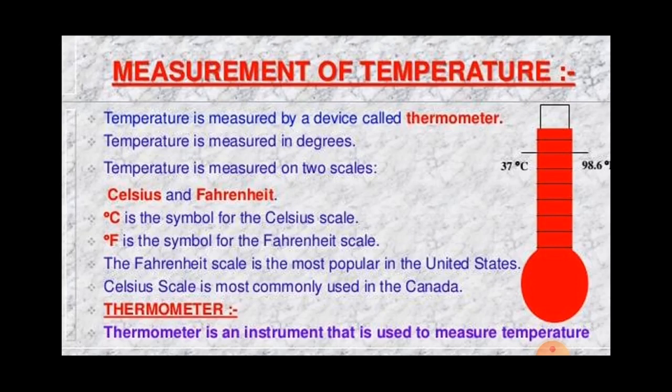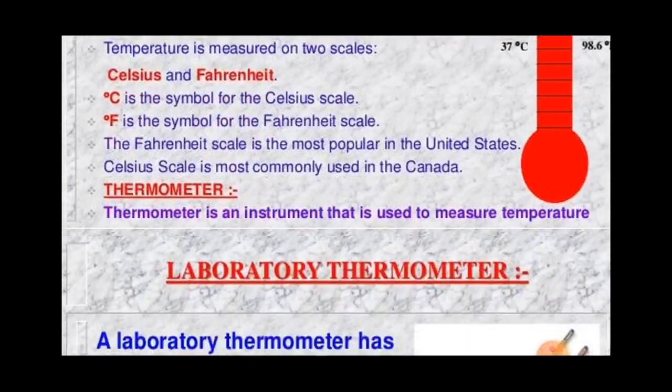Temperature is measured on two scales, the degree Celsius scale and the Fahrenheit scale, degree F. The Fahrenheit scale is most popular in the United States and the Celsius scale is most commonly used in Canada. A thermometer is an instrument that is used to measure temperature. Okay? And a thermometer is a device.